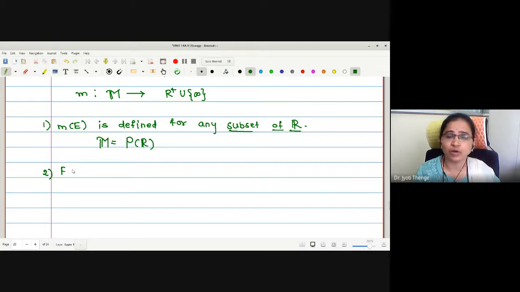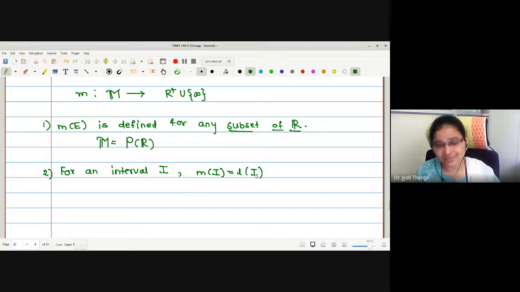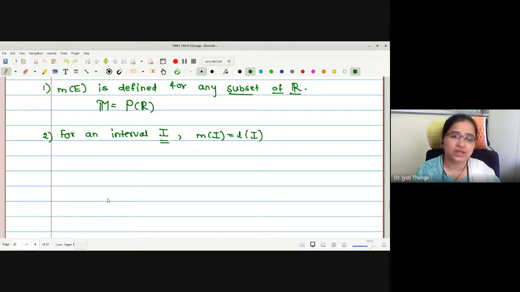What is the second property? If the set under consideration on which we are defining measure is an interval, then what should it give us? This should give us the length for an interval I. For an interval I, both the concepts should coincide. m of I is equal to length of I. That is, measure should be length in case the underlying set is an interval. Okay. The third property is m is translation invariant.